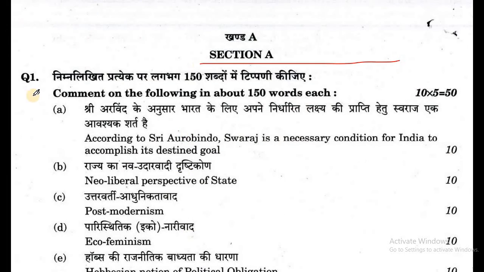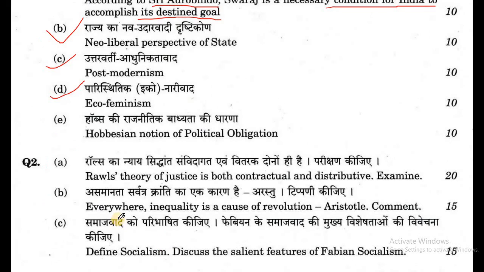Now Section A. Question number 1. Comment on the following in about 150 words each. 10 into 5, 50 marks. A. According to Sri Aurobindo, Swaraj is a necessary condition for India to accomplish its destined goal. B. Neoliberal perspective of the state. C. Post-modernism. D. Ecofeminism. And E. Hobbesian notion of political obligation.